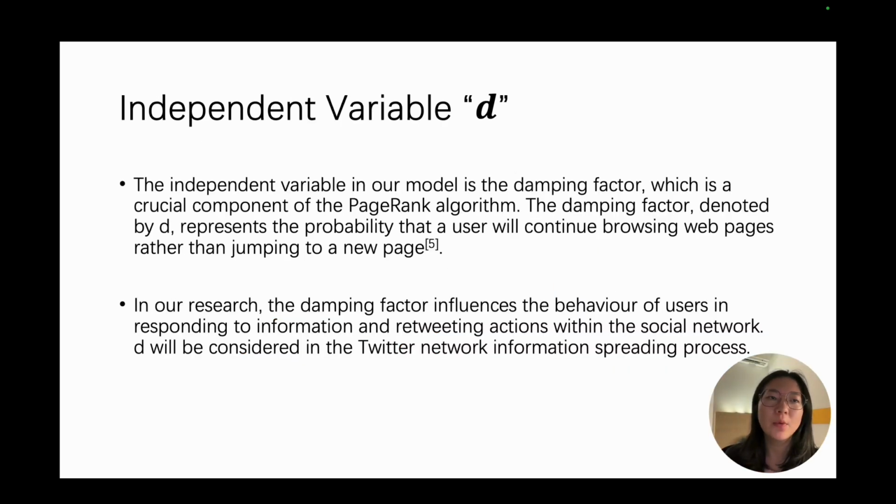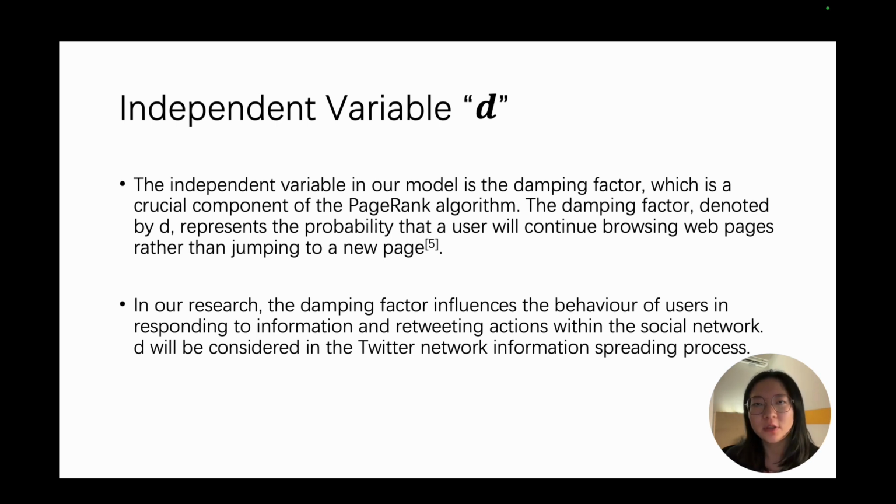In this part, I will introduce the independent variable in our experiment. In our experiment, we will change a factor called the damping factor, and this one originates from the PageRank algorithm. In the PageRank algorithm, the damping factor represents the probability that a user will continue browsing web pages rather than jumping to a new page.